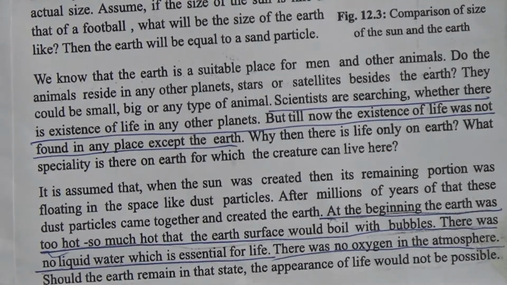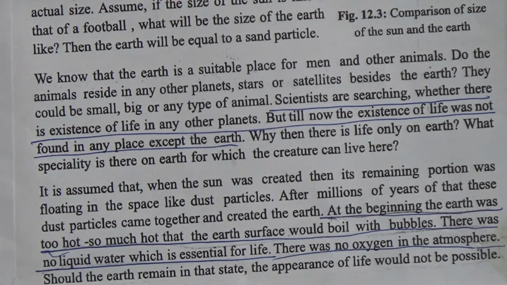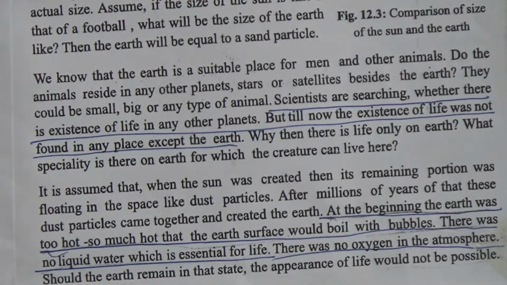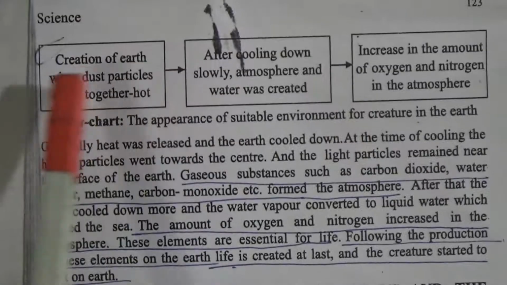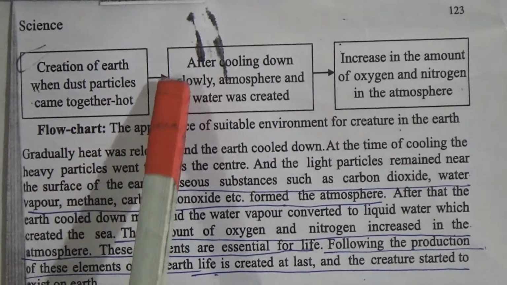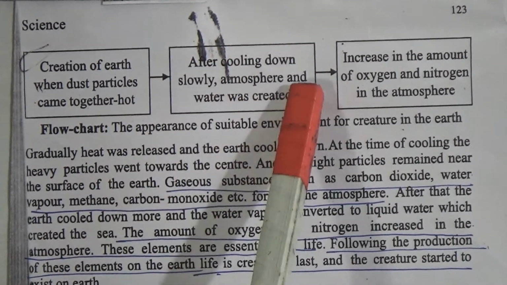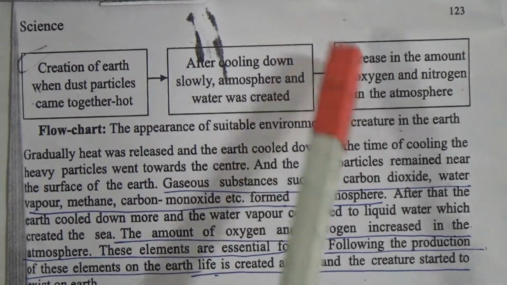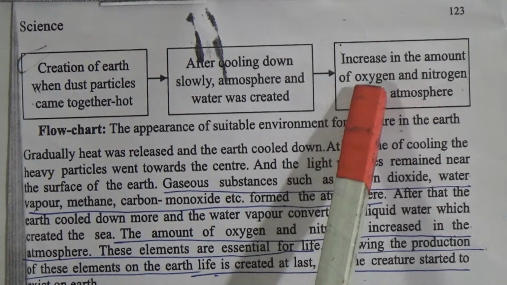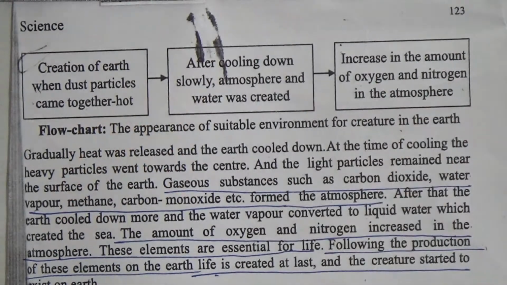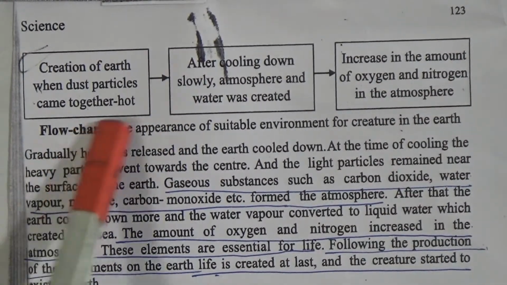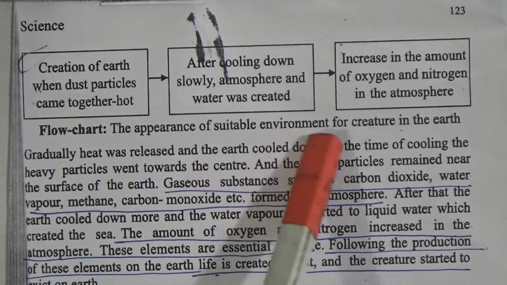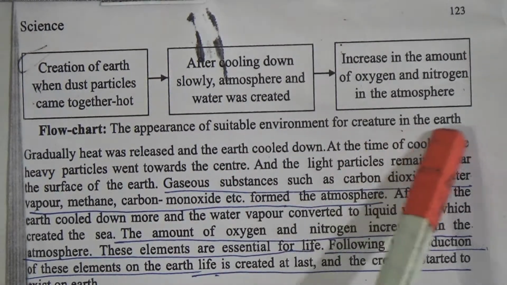So at first the earth was too hot and there was no oxygen or water on it. The earth was created when dust particles came together, hot. Then after cooling down slowly, atmosphere and water were created. Then the amount of oxygen and nitrogen in the atmosphere increased. So there is a flow chart showing the appearance of a suitable environment for creatures on the earth.